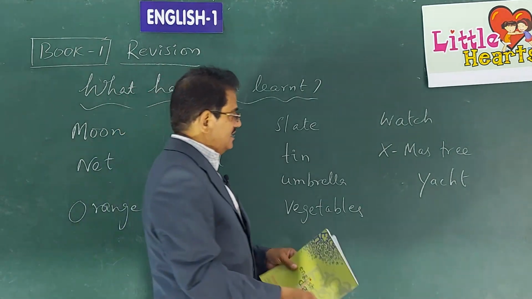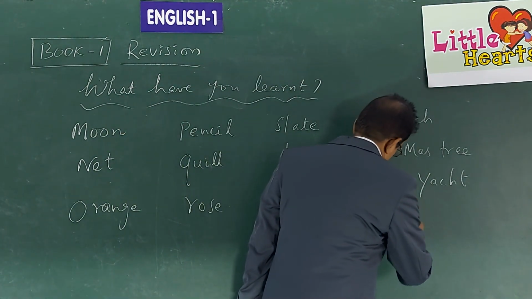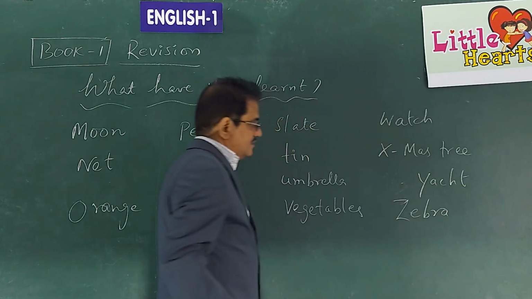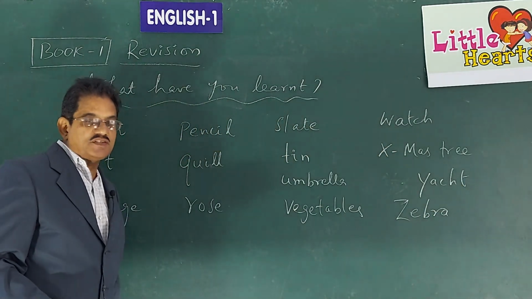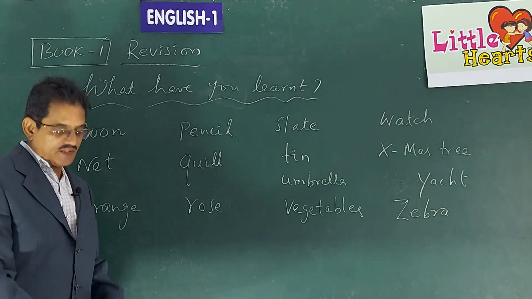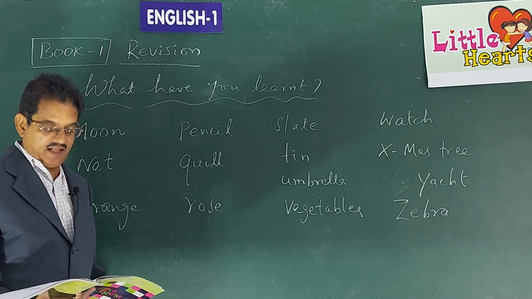And finally, Z is for zebra. Where do you find a zebra? Have you seen a zebra? Zebra is a kind of horse which has got white stripes all over its body. You see the zebra's picture there.